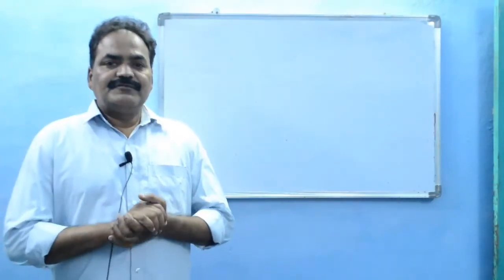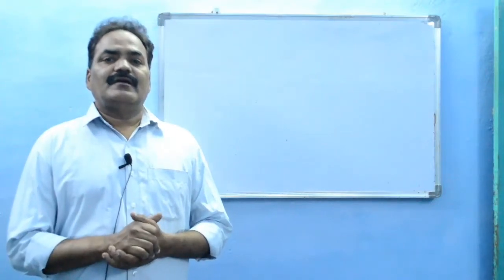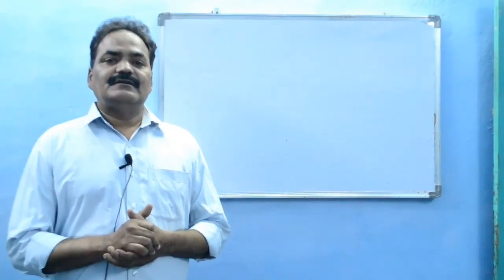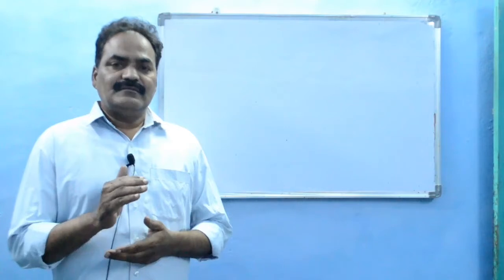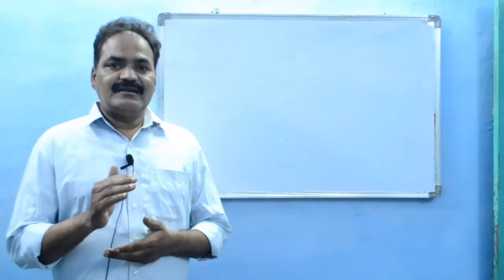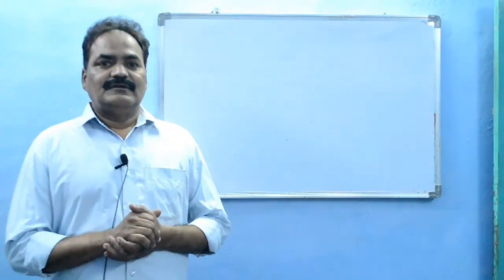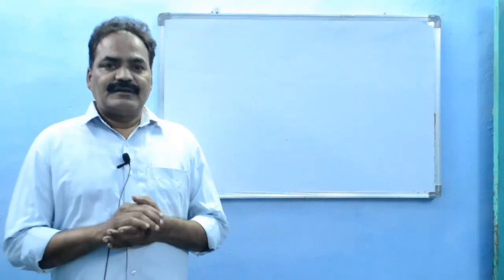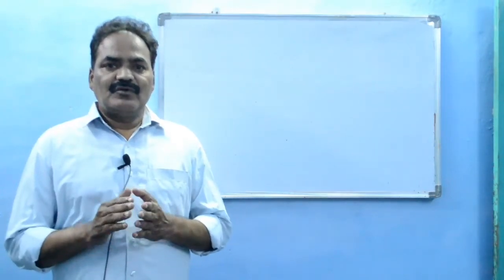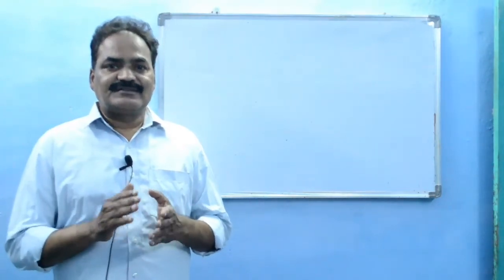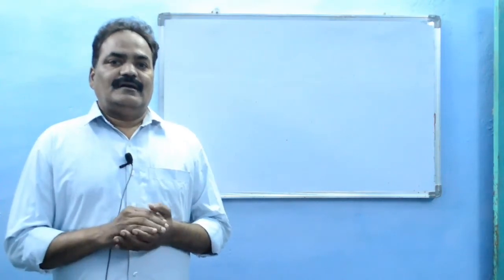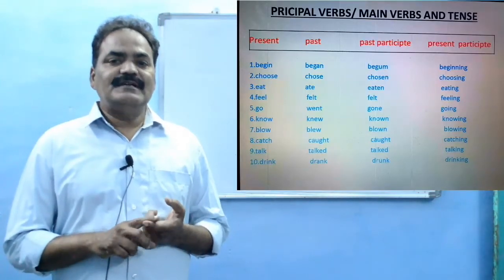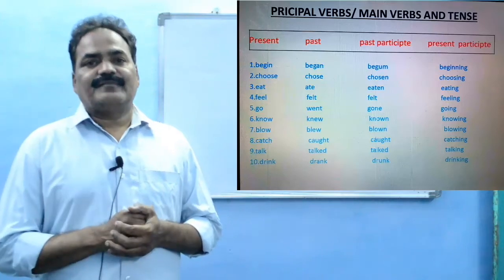In the conjugation of verbs we have seen some verbs and their forms. Now we further add one more form to that list. This is the present participle form.